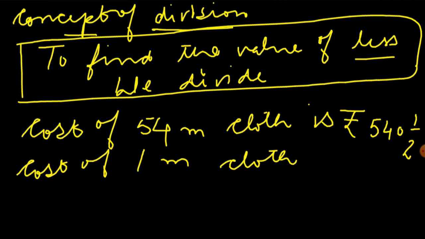So cost of 1 meter cloth equals to 541 by 2 divided by 54.